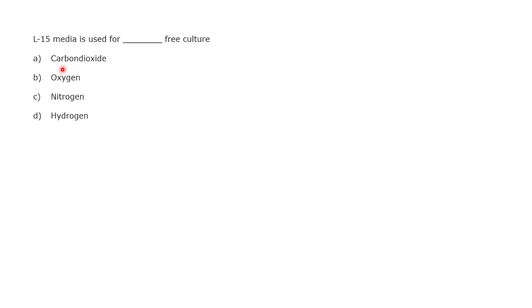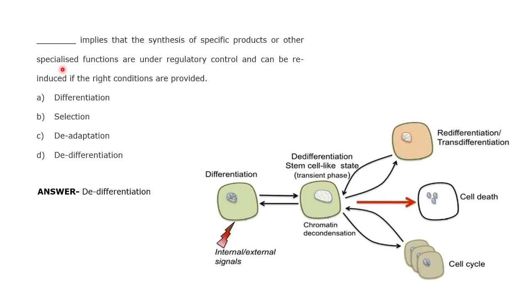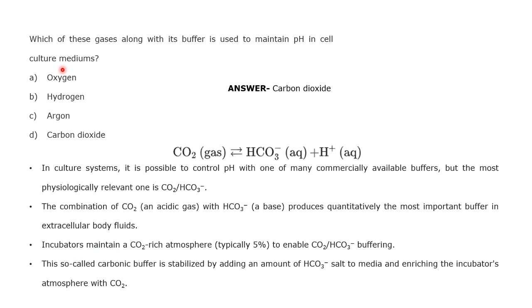Basically, you can see that in the previous slide I have shown, right? I will just move back to the previous slide. So this carbon dioxide, why is it used as a buffer there? It's an important buffering system, a gaseous buffer that is present.